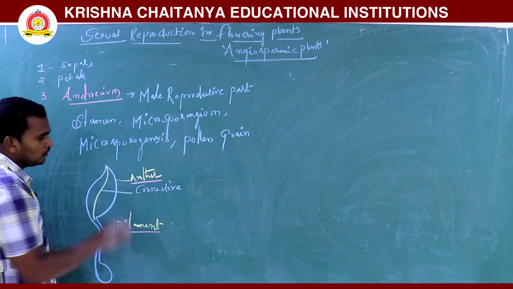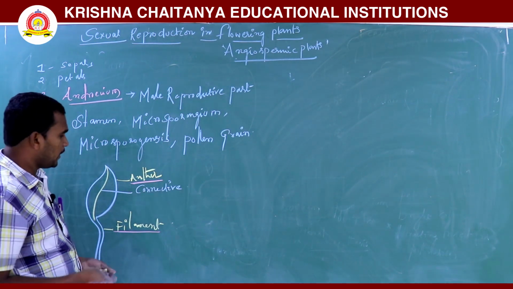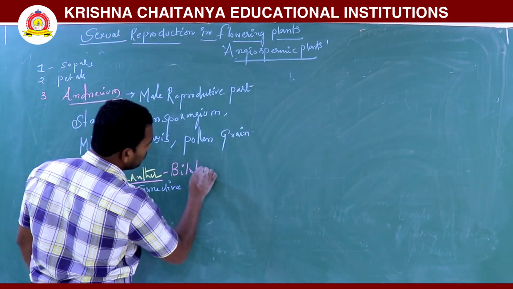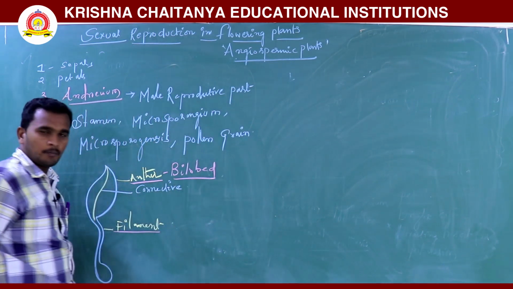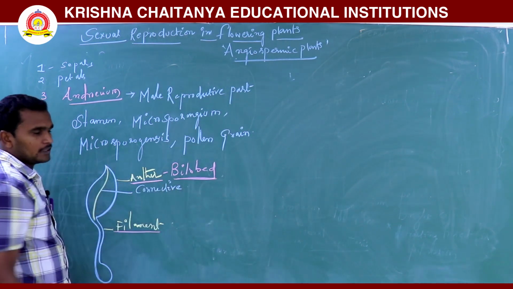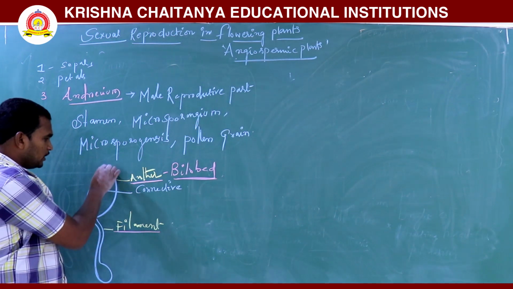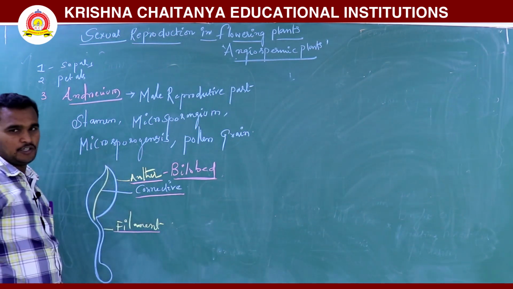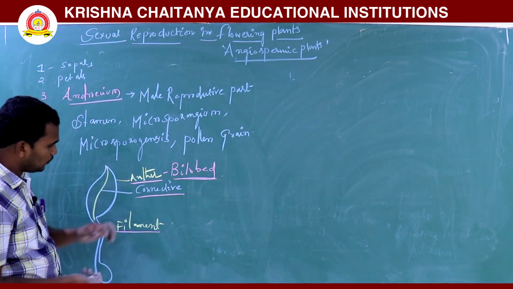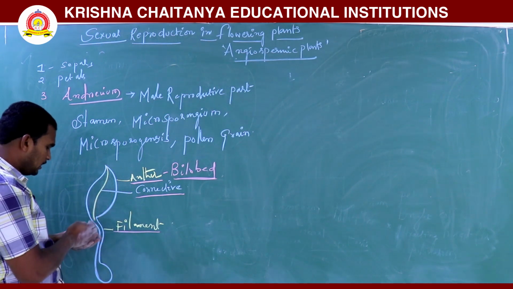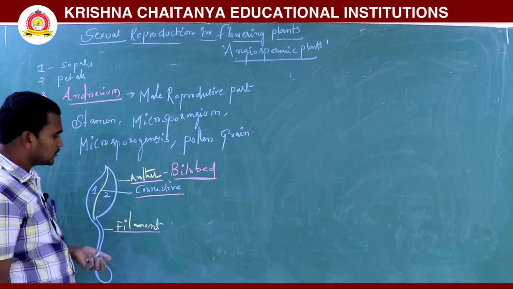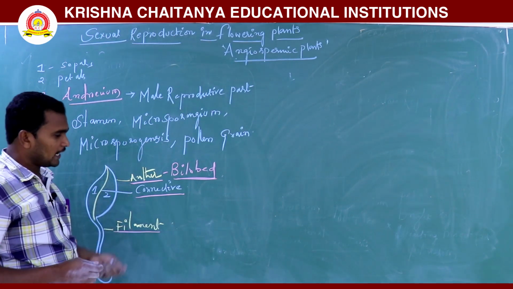The anther is the bulged part, a bilobed organ. These two lobes, this one lobe and this other lobe, are separated by connective tissue.